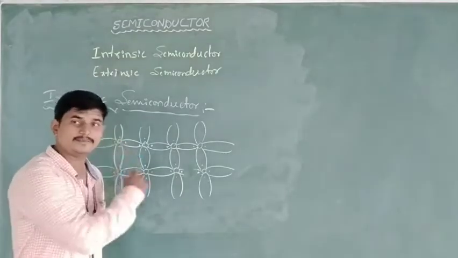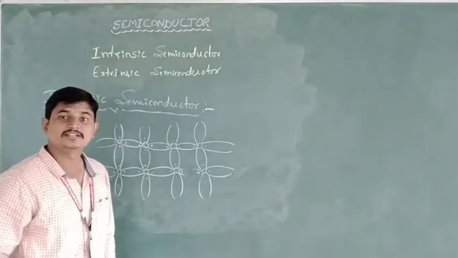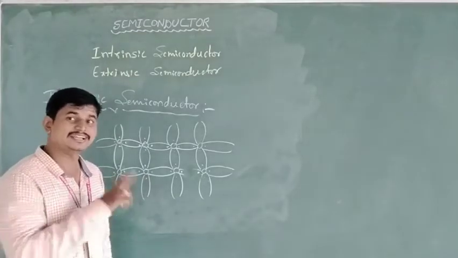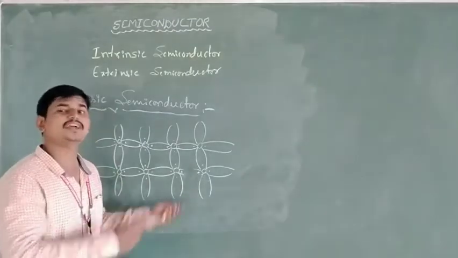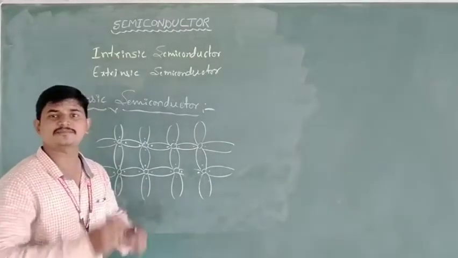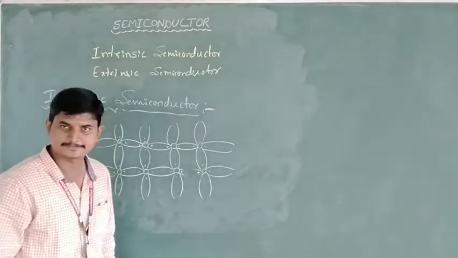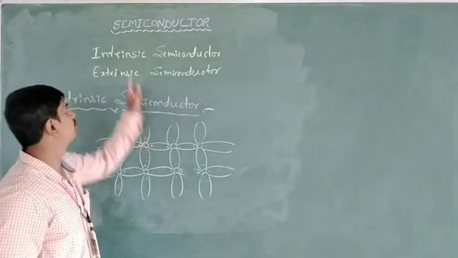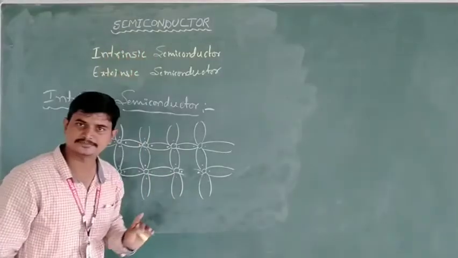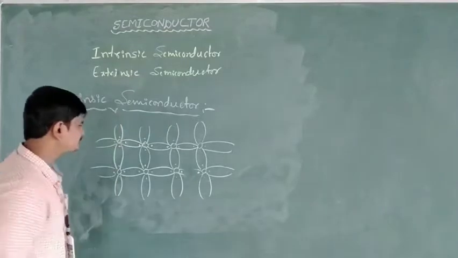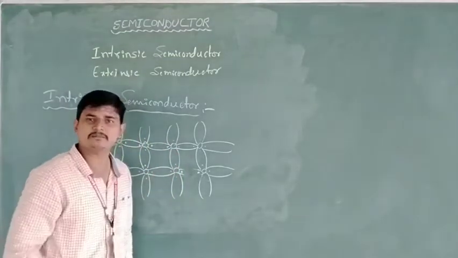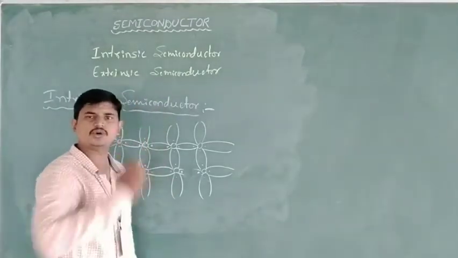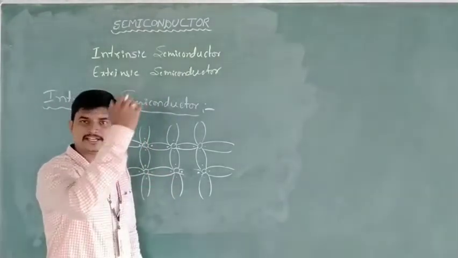That's why we call it a semiconductor. Its electrical properties lie between conductor and insulator. Sometimes it works like an insulator, sometimes it works like a conductor. This is what we call a semiconductor. Once these electrons absorb the thermal energy, they are excited from the valence band to the conduction band.